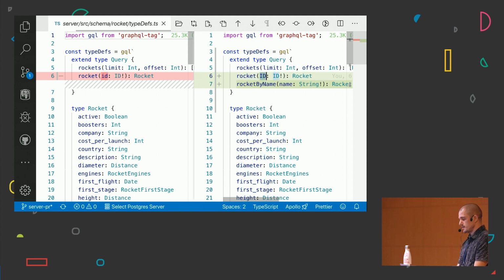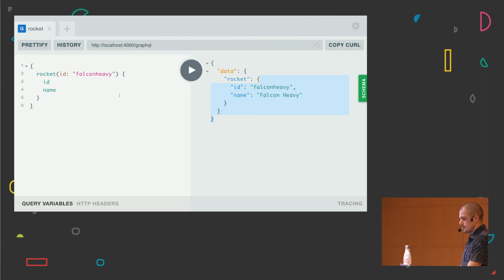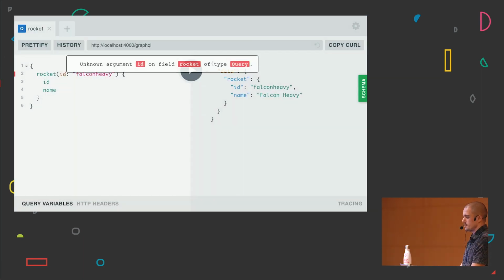You can also see here how we have changed this ID, because that can happen, right? Anybody can change the codebase, and this could lead to a lot of problems. So now that my server was restarted, I'm going to go to this query again and refresh my editor, and first I'm going to get an error because this ID is not lowercase "Id" anymore.